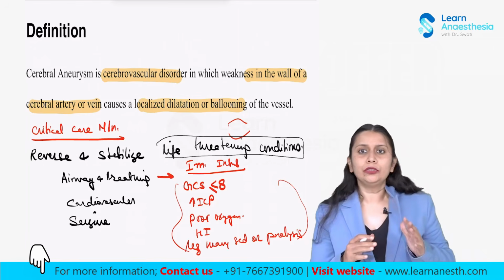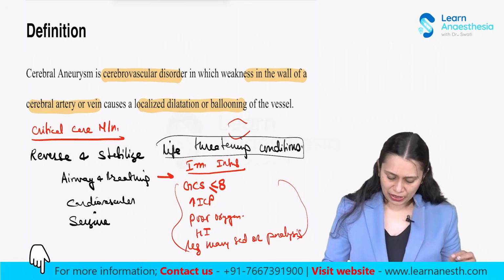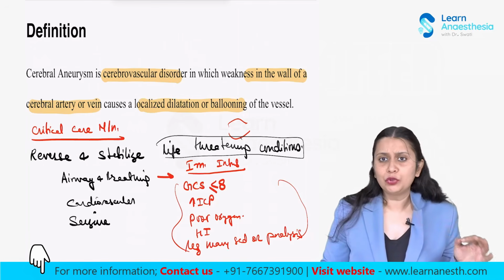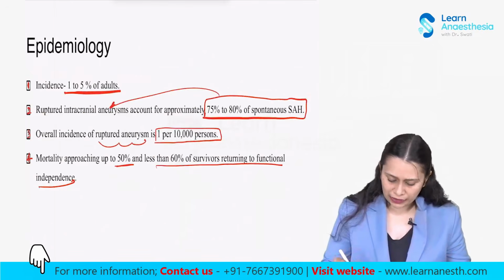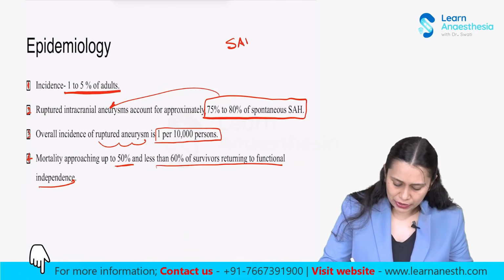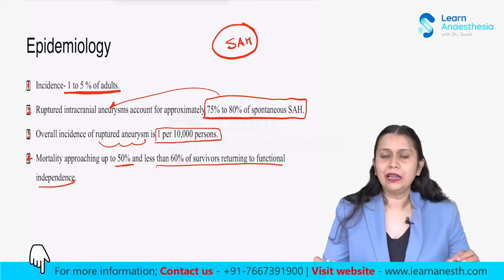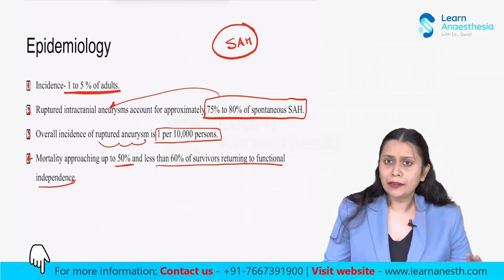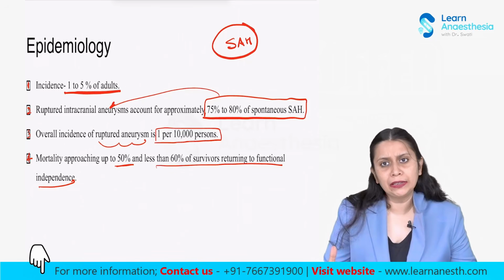Okay. So how do we classify a patient who comes with ruptured cerebral aneurysm? That is, how do we classify the subarachnoid hemorrhage caused by the cerebral aneurysm? There are two most important classifications based on the patient's clinical condition.